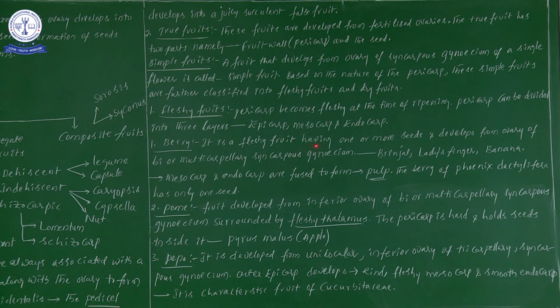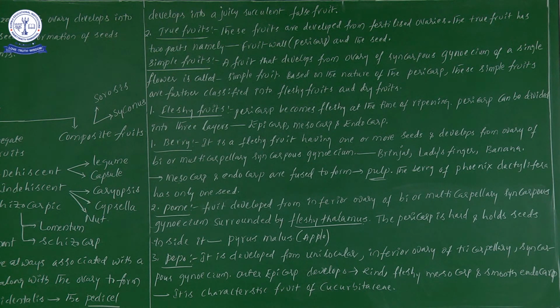It is a fleshy fruit having one or more seeds, and it develops from the ovary of a bi- or multicarpellary syncarpous gynoecium. Did you understand the point? Berry is a fleshy fruit having one or more seeds.